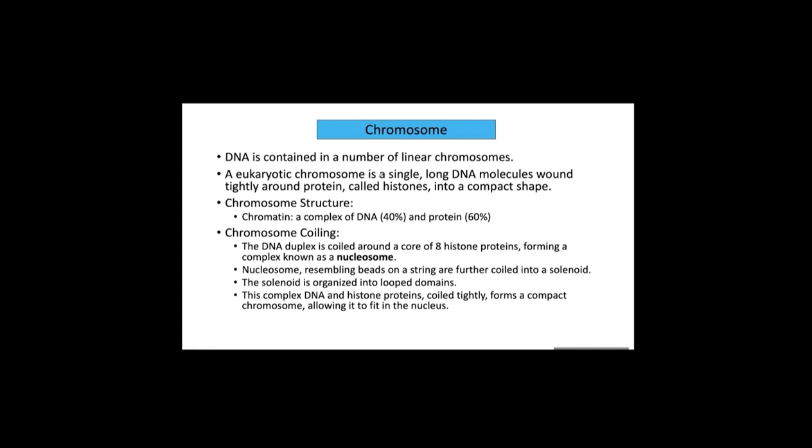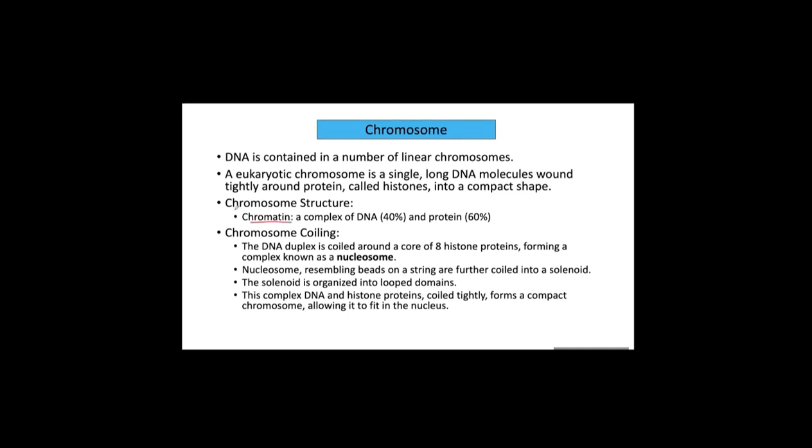DNA strands are coiled and twisted, so they can fit into a very small space, such as inside the nucleus. Chromosomes are composed of chromatin, and chromatin is composed of 40% DNA and 60% protein.